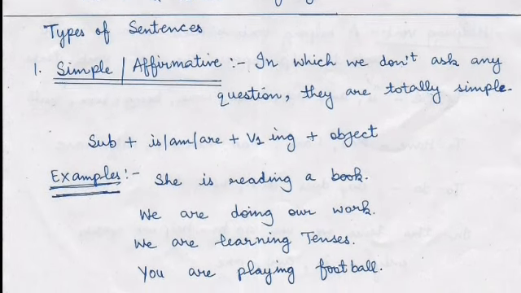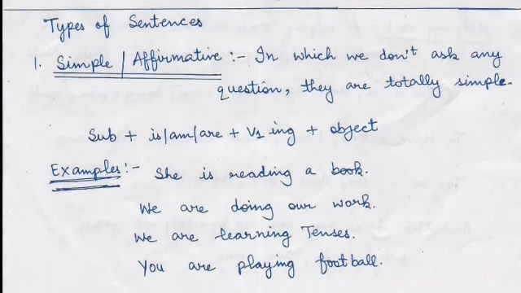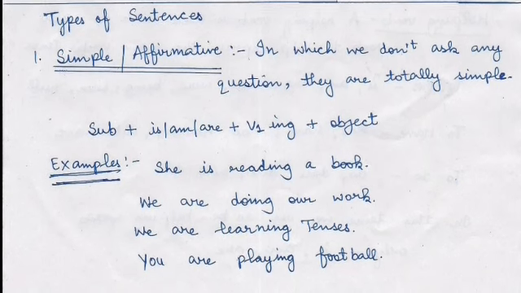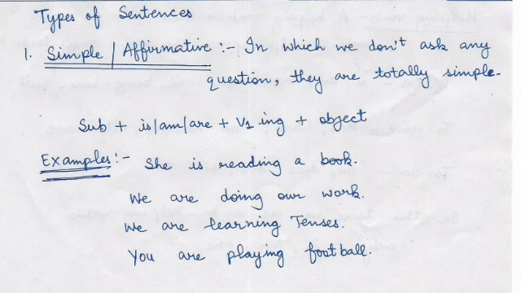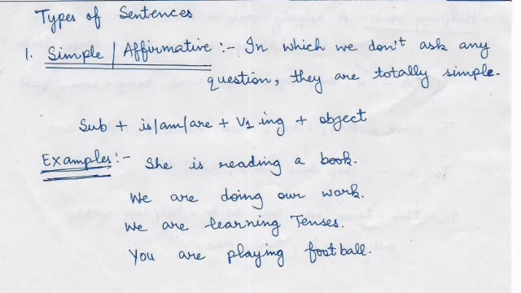They are totally simple sentences. And the structure of that kind of sentence is subject plus is/am/are plus first form of verb plus ing plus object. The most important thing in this tense is ing. Don't forget to add ing to the first form of verb. Wherever you see continuous, you will add ing to the verb. Or wherever you see ing, you will recognize that tense as a present continuous.